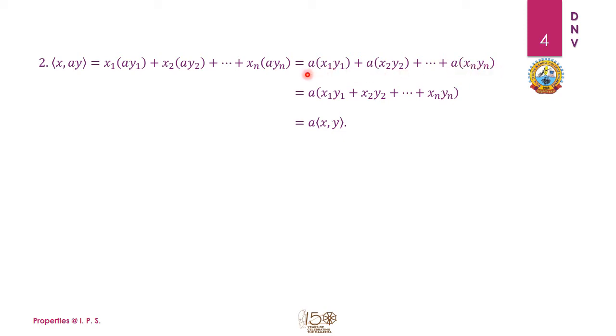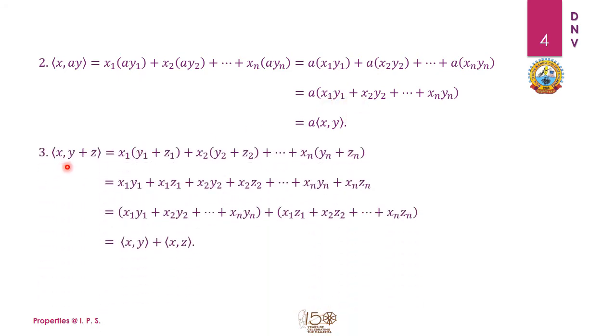I can take this a common because the field gives us the liberty to use the distributive property, and from the distributive property we can take this a out and write the remaining terms within the bracket, x1 y1 plus x2 y2 up to xn yn, and this is the inner product of two vectors x and y. So I can write a times (x, y). So this homogeneity property is also proved with the help of two important properties, that is associativity of real numbers and the distributive property.